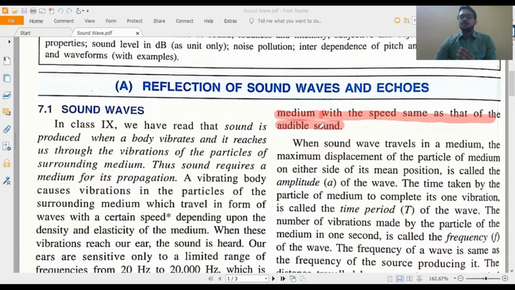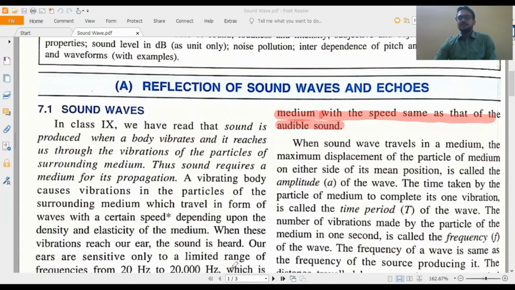That means audible sound, ultrasonic, infrasonic, all three kinds of sound wave propagate through a particular medium with the same speed. If we take any kind of liquid, all three ranges of sound will propagate with the same speed. If we take any solid, suppose iron, then they will propagate with the same speed.